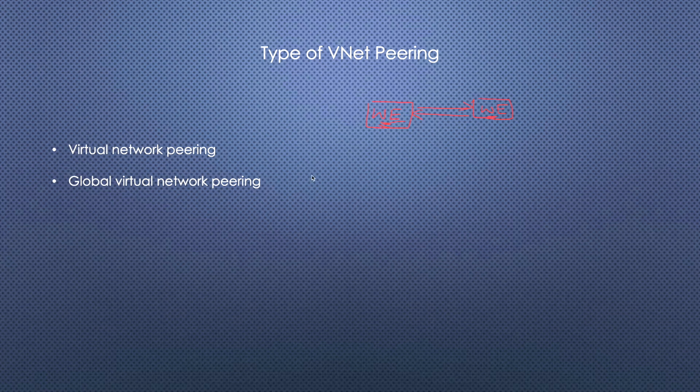Now coming to the second one, which is global virtual network peering. So if we have one virtual network in West Europe and another one in East US, and you want to create a virtual network peering between these two virtual networks, then it is called global VNet peering. That means this is location 1 and this is location 2. So if we are going to connect two virtual networks from different locations, then it is called global virtual network peering.